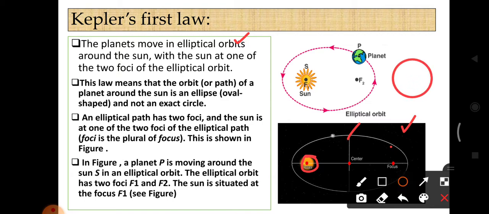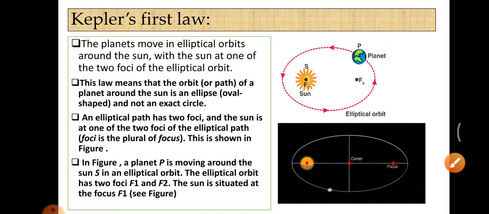This is a circle. This is an ellipse. And the circle has only one center, only one focus. But an ellipse has two foci. One is here and another one is here.